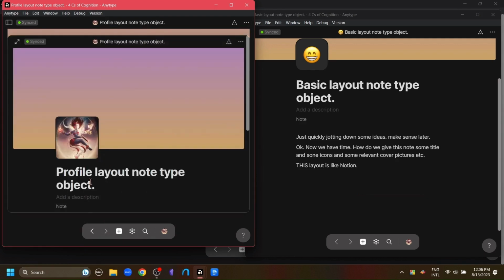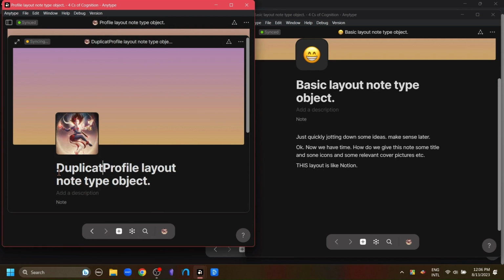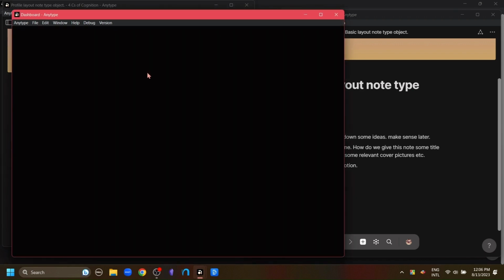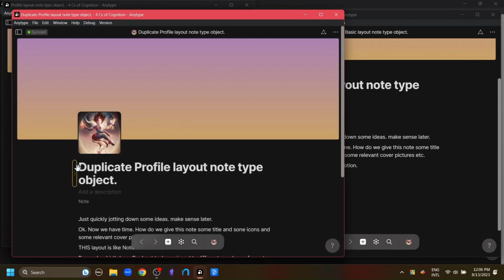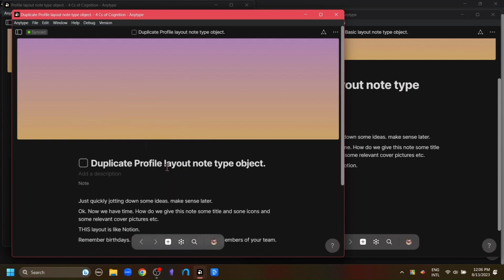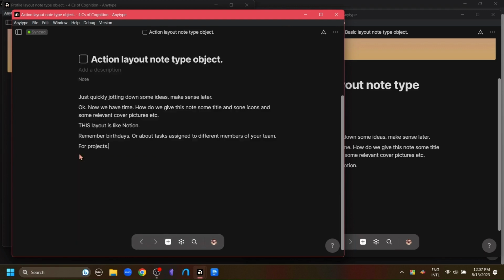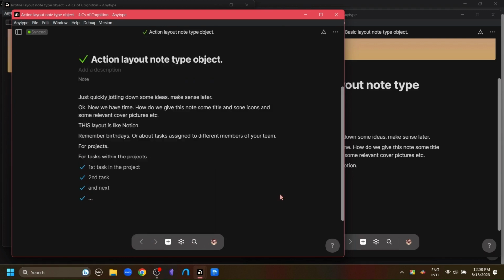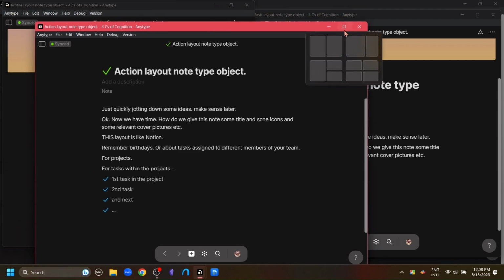Since we're talking about team members and work, this leads us to the last layout, which is the action layout. I'm just duplicating the profile type again to make 4 layouts. The difference of action layout from the other layouts is that the action layout does not have an icon or a PNG or JPEG image, but a check box beside the title name. This is obviously used for projects. And for the tasks within the project, we can use the slash menu and type in CHCK to get a checkbox and then write out our tasks. When the tasks are done, we can click them done and then click the object as done. And here's our completed project.